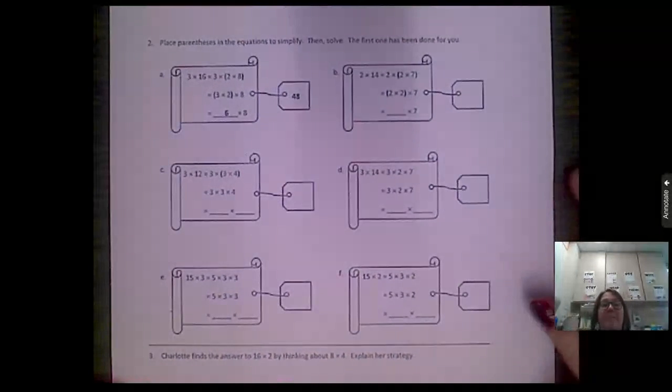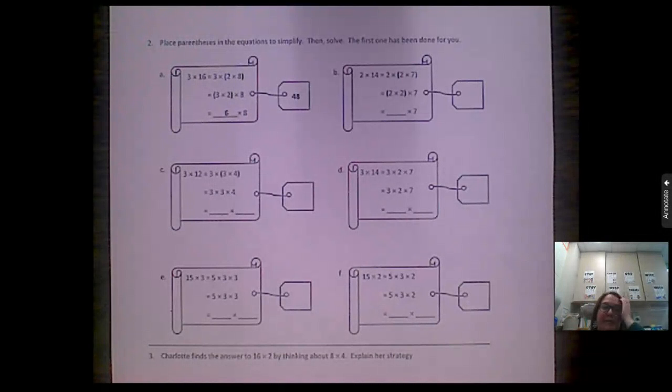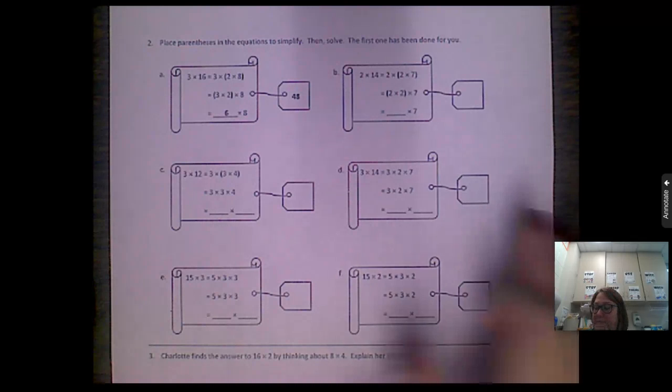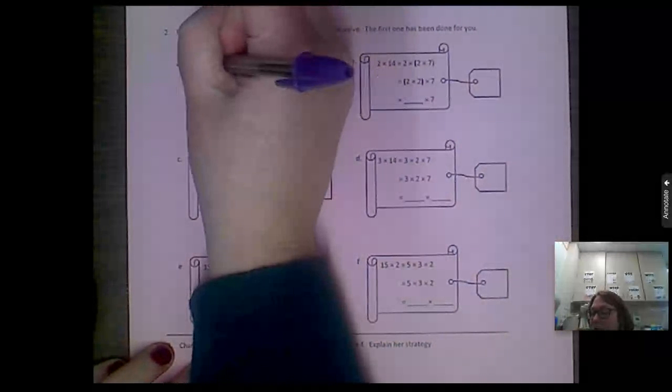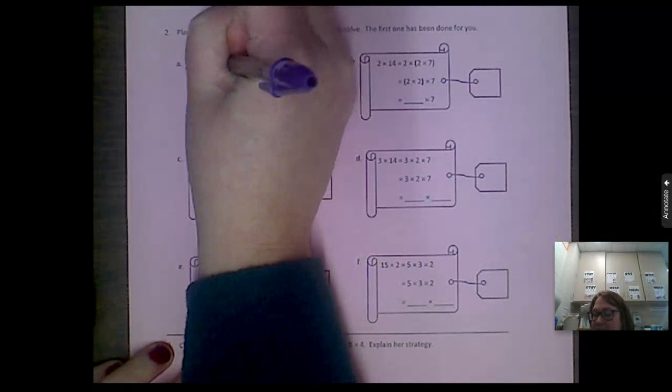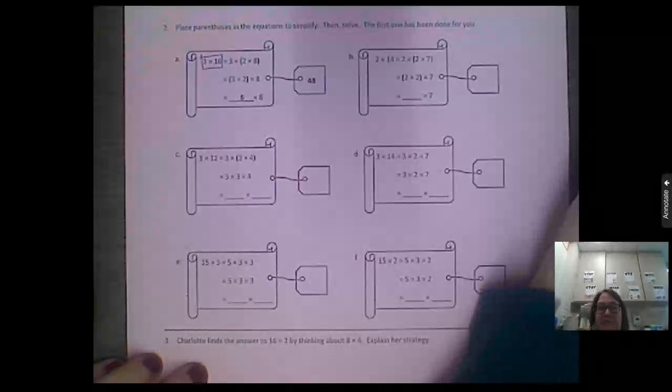Alrighty, on the back, the directions say to place parentheses in the equations to simplify, then solve. The first one has been done for you. So let's take a look at this first one, okay? So we're solving for 3 times 16. So they broke it up for 3 times 16 using the associative property. So the associative property says that I can use parentheses and move them around to help make an answer simpler to solve.